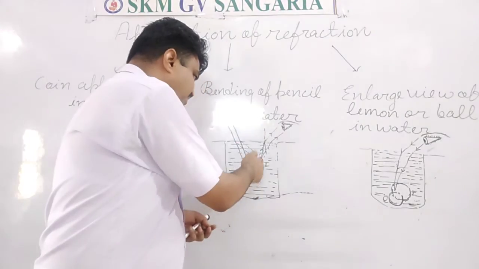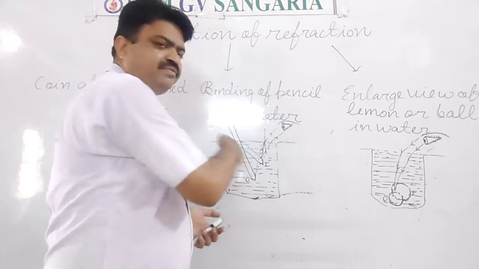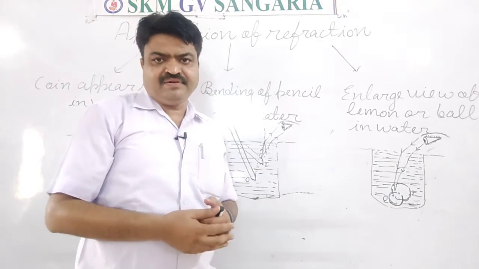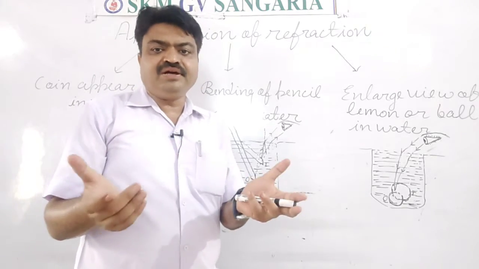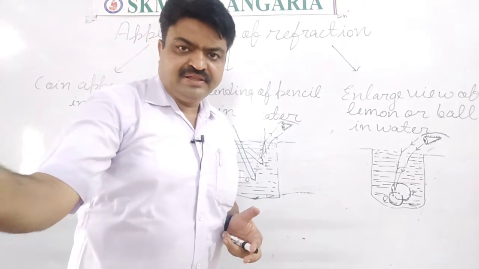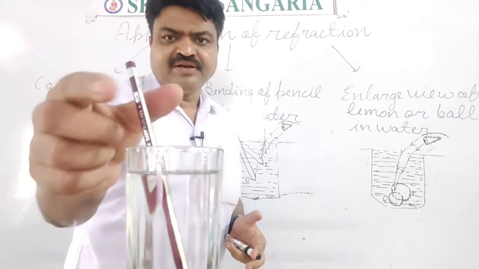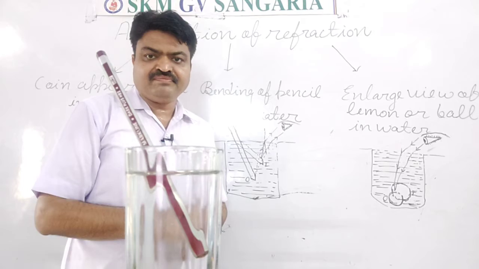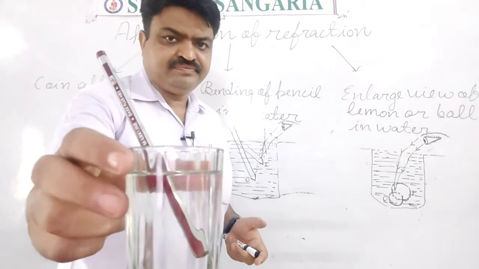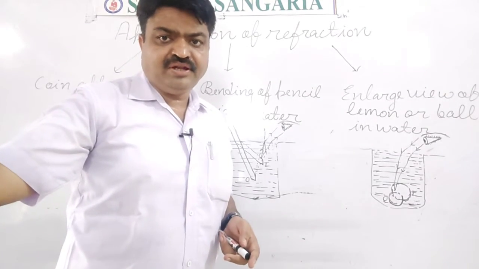Due to that deviation, when we observe it with our eyes, we observe the bending of the pencil, and the image that is formed here is a virtual image. Now we come to the next.